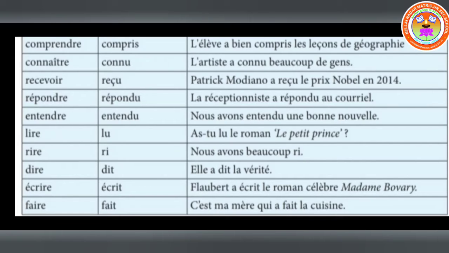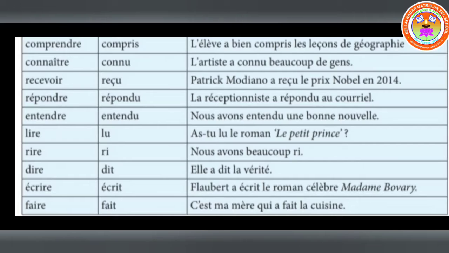Then as-tu lu le roman Le Petit Prince? Have you read the novel The Little Prince? Nous avons beaucoup ri, means we have laughed a lot, not read, laughed a lot. Lire is only to read. Okay. Then il a dit la vérité means he has said the truth. Vérité means truth. Then Flaubert a écrit le roman célèbre Madame Bovary. So Flaubert has written the famous novel Madame Bovary. C'est ma mère qui a fait la cuisine, means it is my mother who did the cooking.